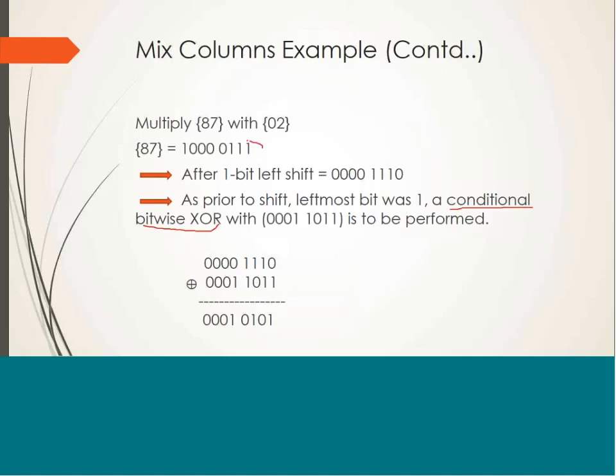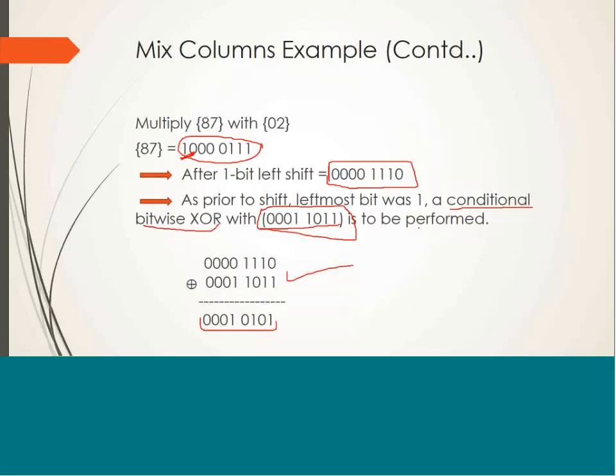We check whether the original number has its leftmost bit as 1 or not. Prior to the shift, in the original value, its leftmost bit was 1. So we need to perform the conditional bitwise XOR with this particular number. We XOR this number with this number, which is done over here. So the final answer of multiplying 87 with 02 is 00010101.